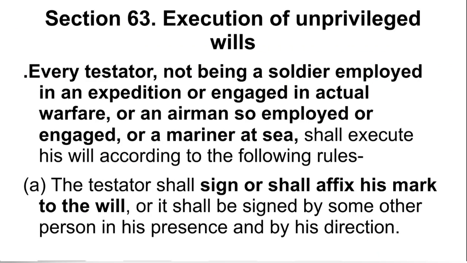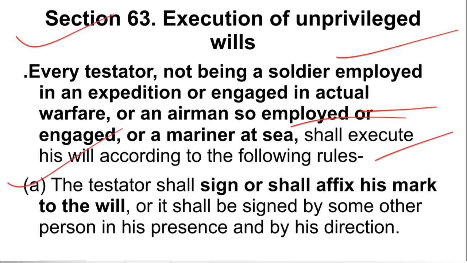So now what Section 63 says: execution of unprivileged wills. It says every testator, not being a soldier employed in an expedition or engaged in actual warfare, an airman employed or engaged, or a mariner at sea. So except those people, this provision is applicable to every person. So every testator. The rules are: A says the testator shall sign or shall affix his mark to the will, or it shall be signed by some other person in his presence and by his direction. So either he can himself sign or affix his mark, or on his direction some other person, in his presence, can sign it on his behalf.